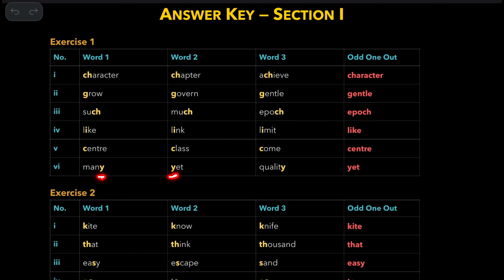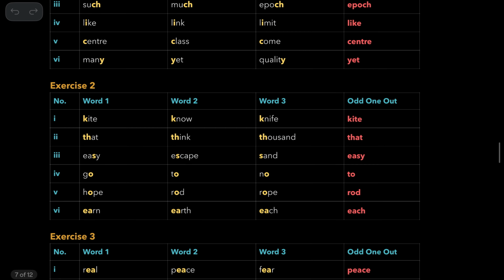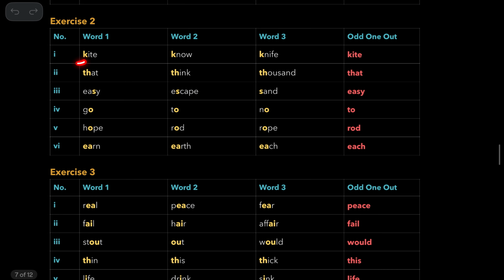Many, yet, quality. Yet is the answer because it has a sound of ya, while these two have the sound of e. Many, quality, e sound. Kite, no, knife. K is silent in no and knife, so kite is the answer. And that, think, thousand. Th, th. So this is the answer.